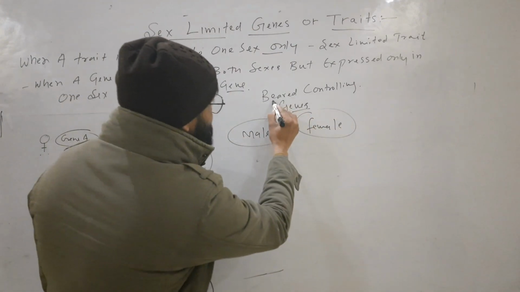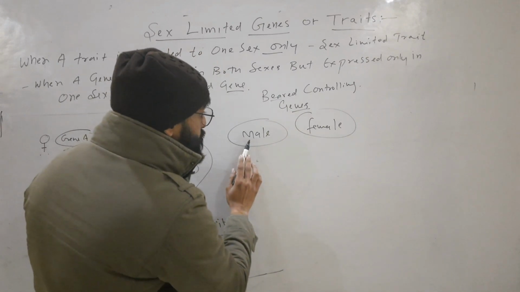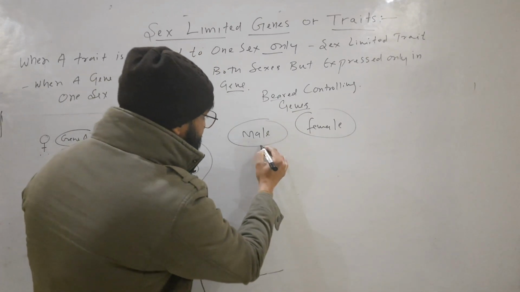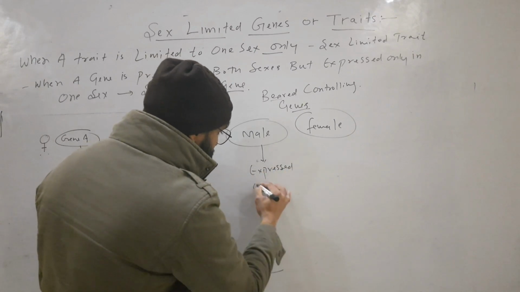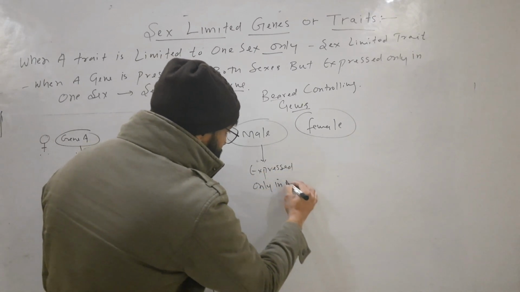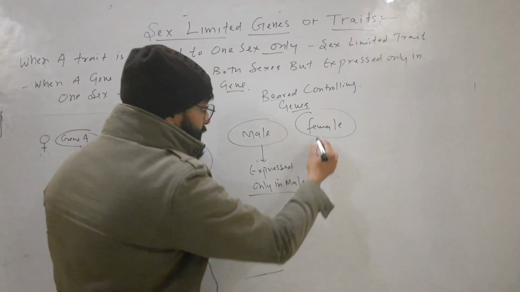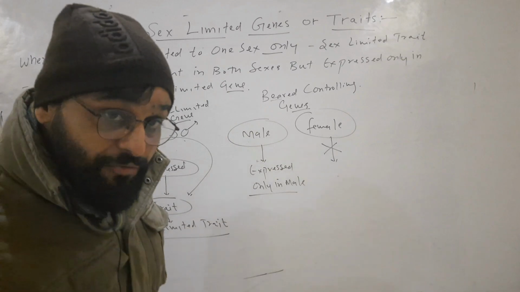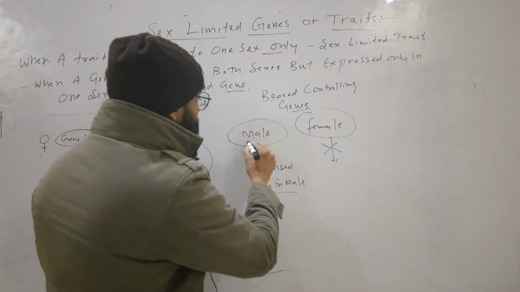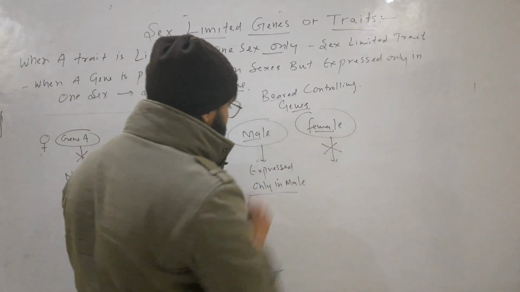The genes for this beard are present in both male and female, but they are expressed only in male. In case of female, they are not expressed.